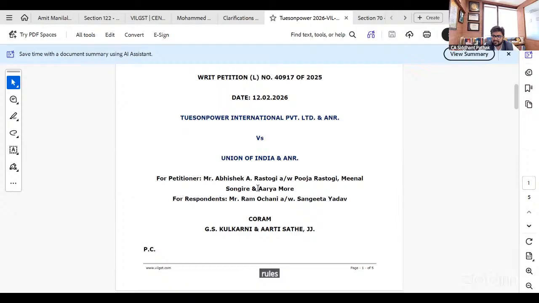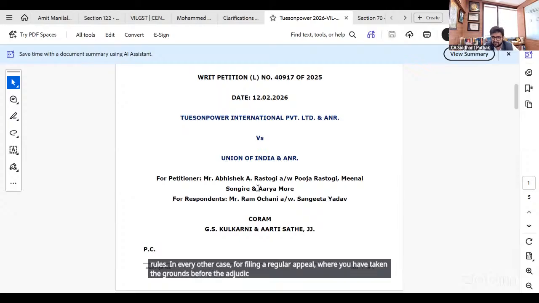In every other case, for filing a regular appeal where you have taken the grounds before the adjudicating authority as well as the first appellate authority, there would be no such requirement.